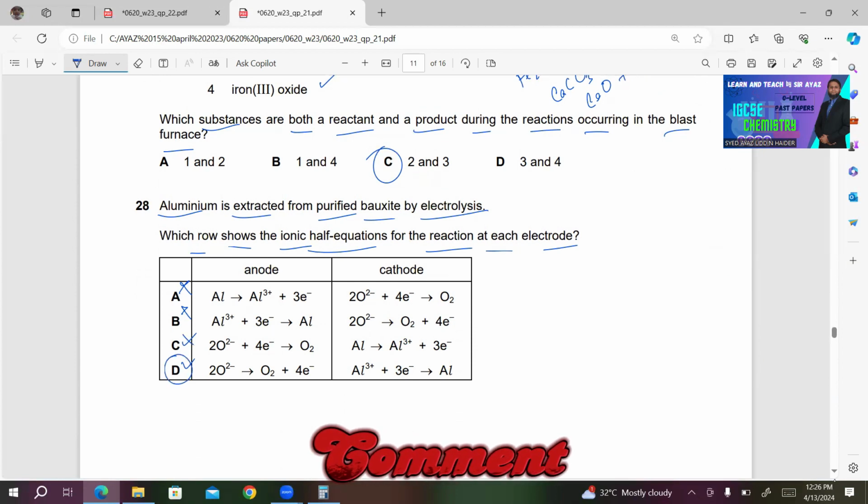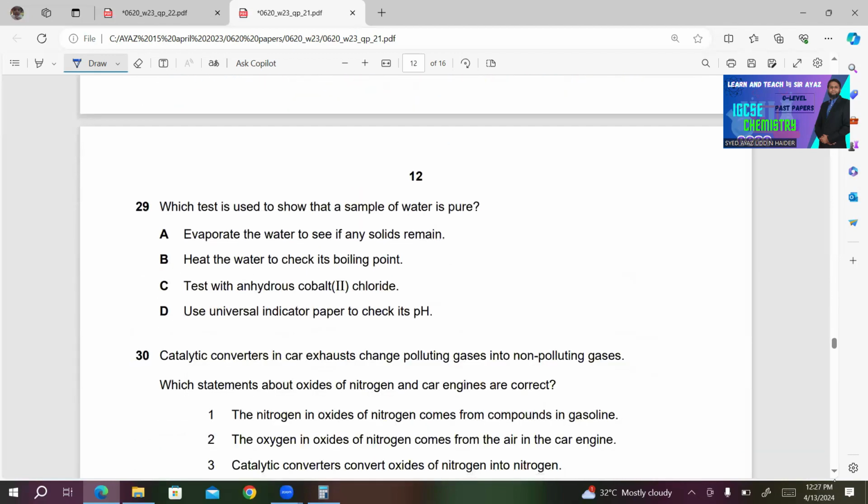For your convenience, I am reading the cathode reaction also. Al3+ plus 3 electrons gives Al. This is also correct. So both of these reactions are correct at their respective electrodes.